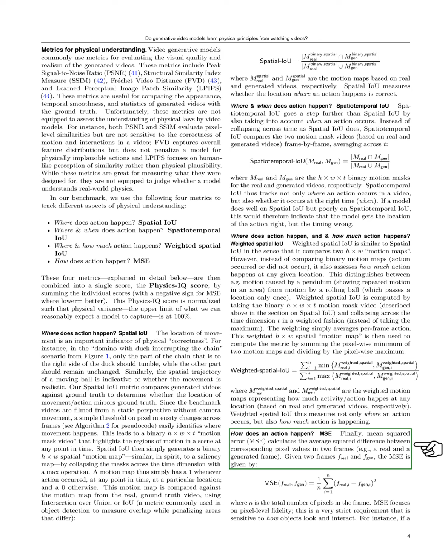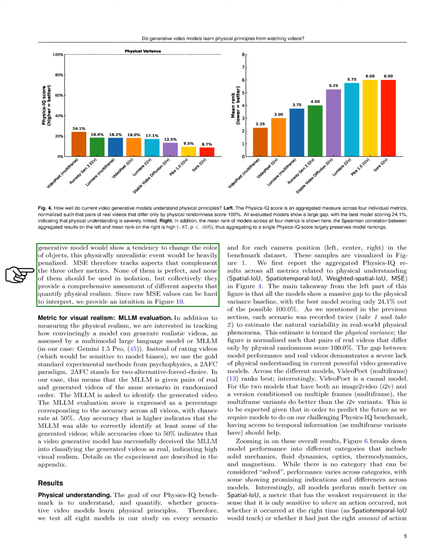We also consider mean squared error, MSE, which calculates the average squared difference between corresponding pixels in 2 frames. This metric focuses on pixel-level accuracy, making it sensitive to visual details and interactions. For example, if a model alters object colors unrealistically, MSE will highlight this issue. While MSE is strict, it complements the other metrics, providing a well-rounded assessment of physical realism.